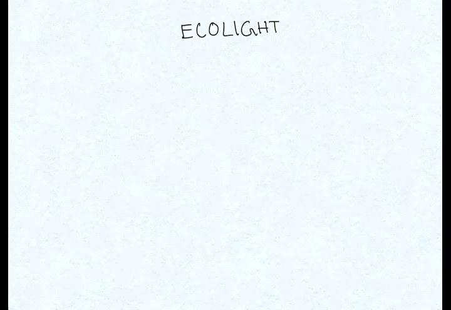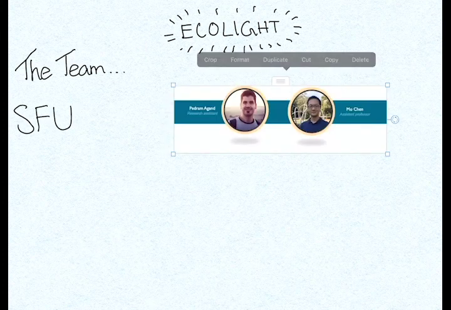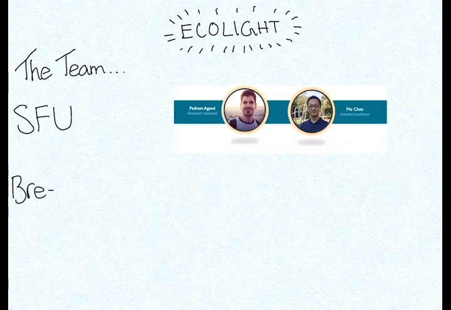Hello, in this video, I'm going to present deep reinforcement learning for CO2 optimized traffic signal control, also known as Ecolight. The team includes SFU people, Pedram, Agant, and Mochen, with collaboration to Breeze Traffic, Alexei, and Alexander.